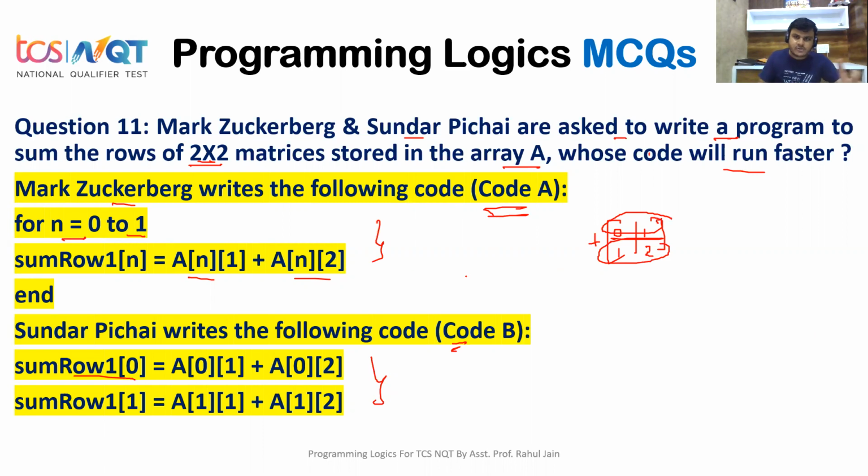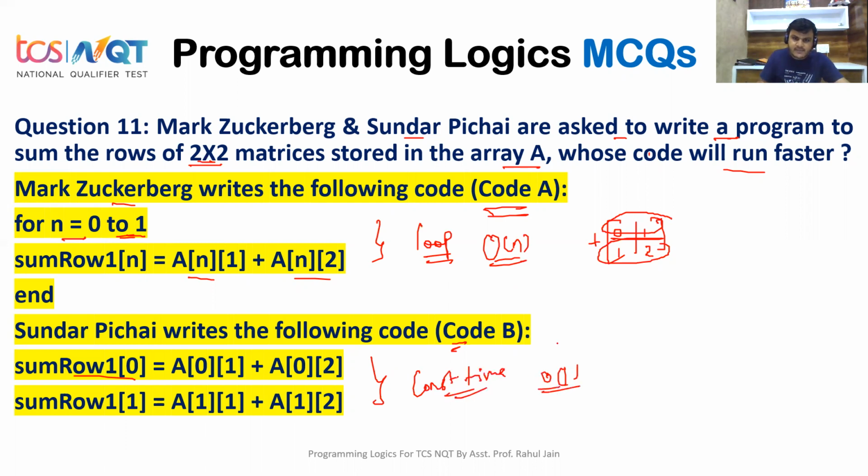If you observe, both codes will execute, but here loops are used, and here no loops are used. As the loop is used for n equals 0 to 1, it will take order of n time for running this program, whereas here no loops are used, so it will run in constant time, that is order of one.